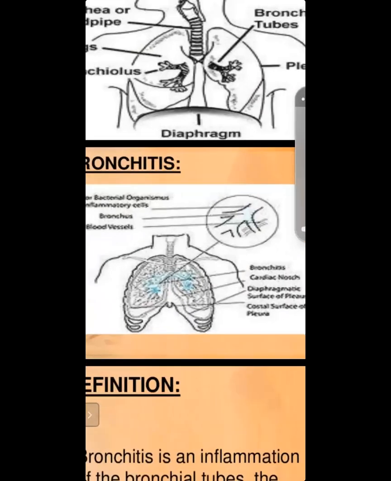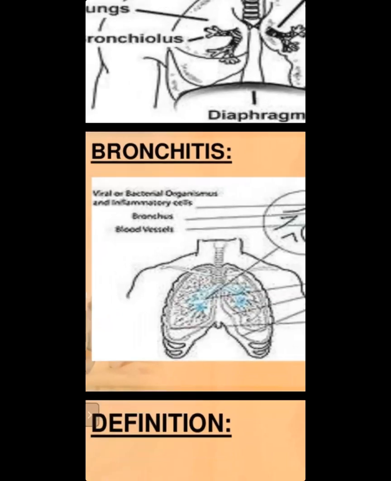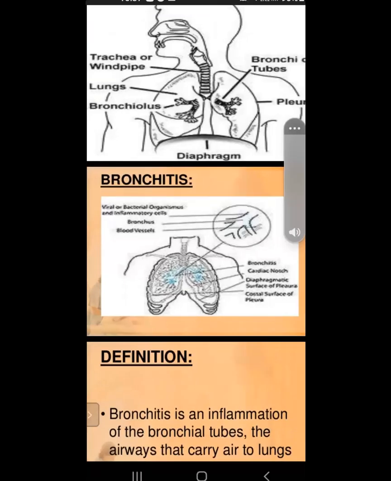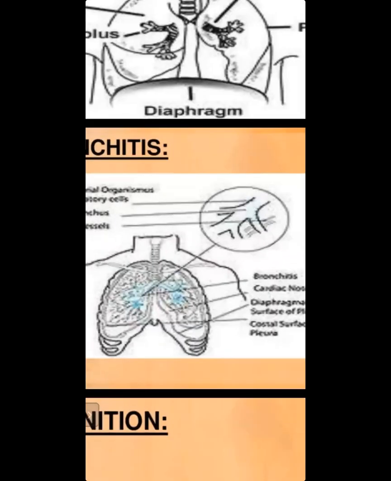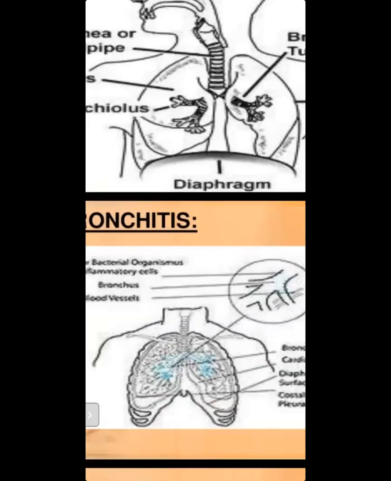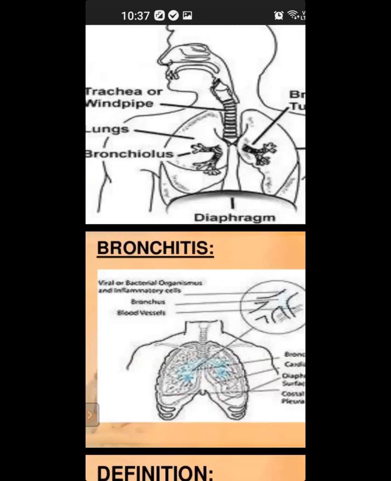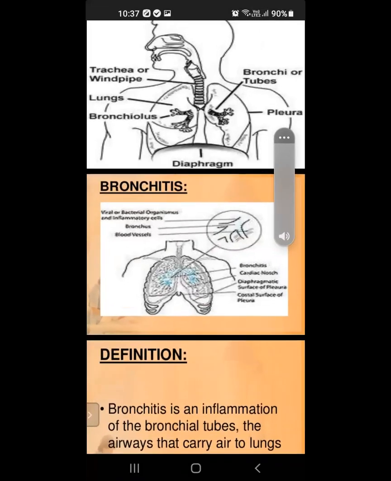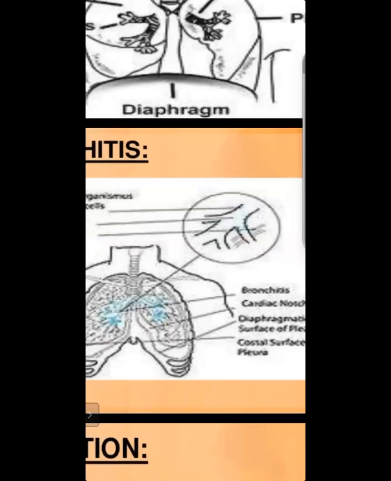This is the bronchitis picture. In this one, this type of tube is there in the bronchi, and this is infected. That is bronchitis. Understand? Like this, one in the lungs, it is bronchitis. This is the infected part. If it is infected, bronchitis will come. Bronchitis is an inflammation of the bronchial tube. This one is the bronchial tube.